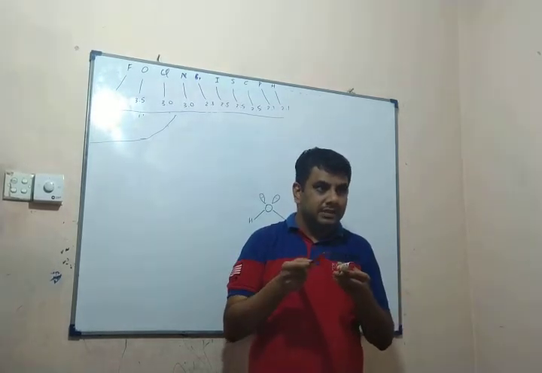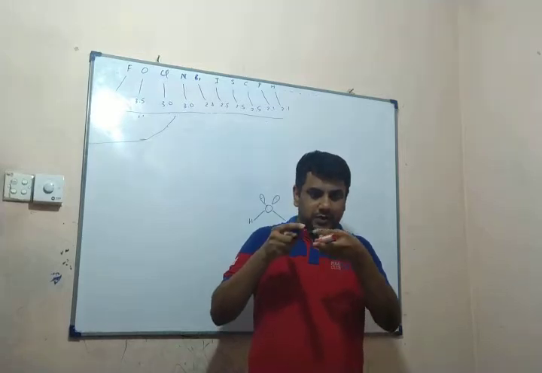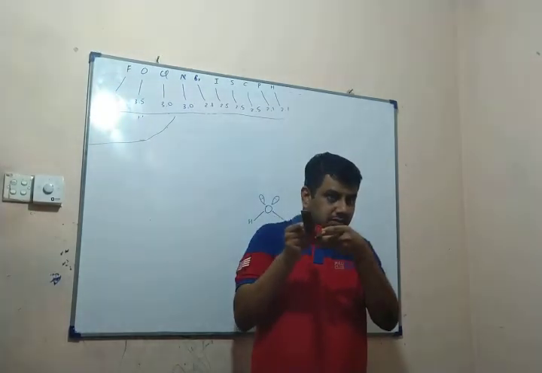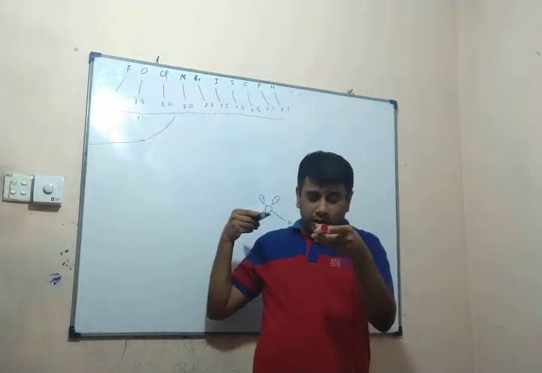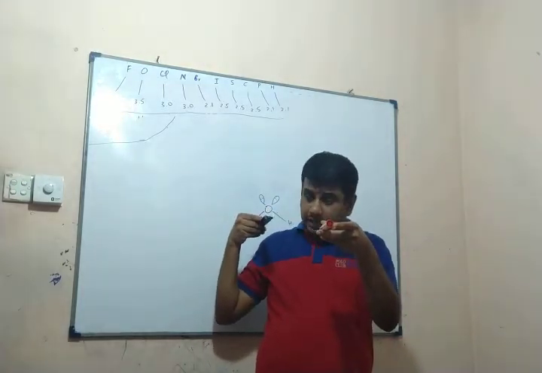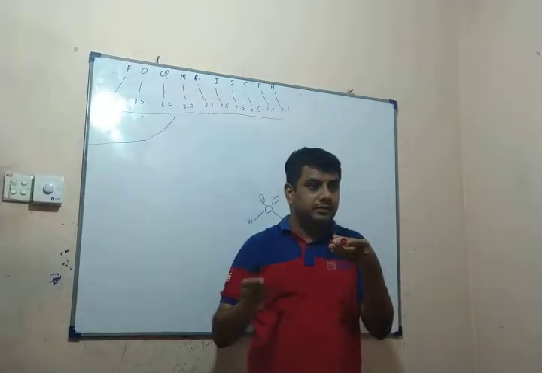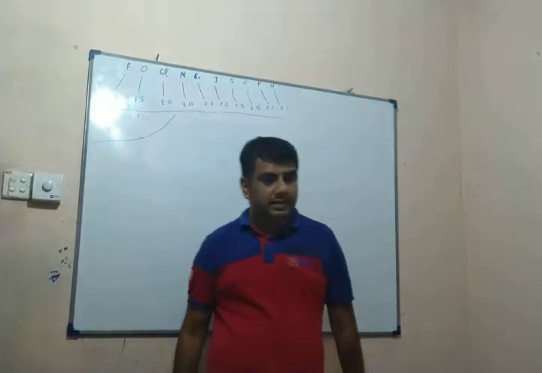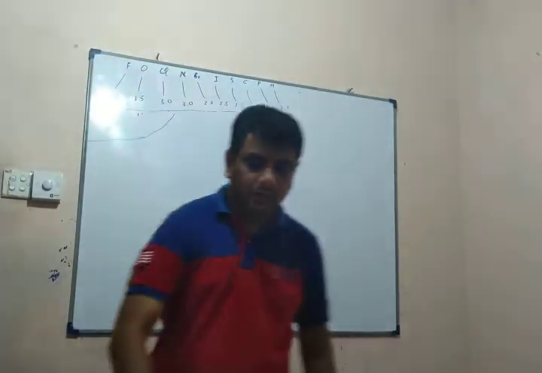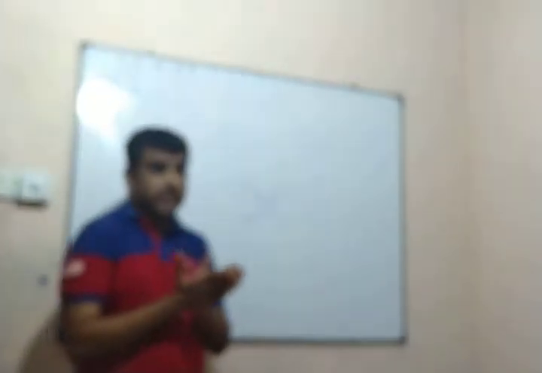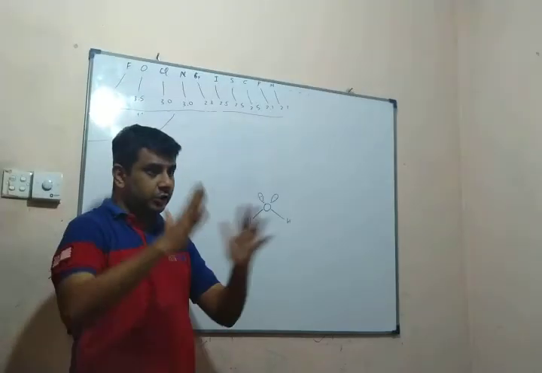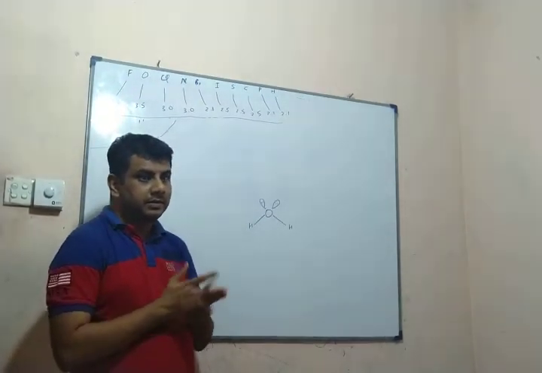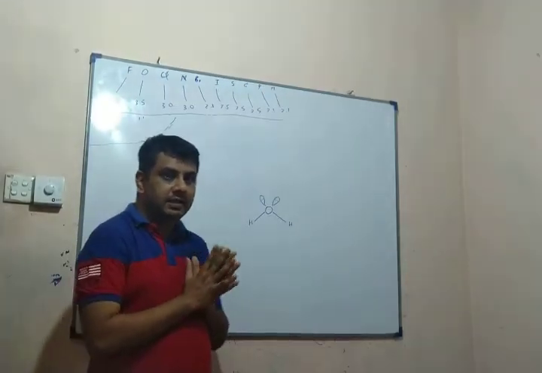Because of this attraction, it would move towards the magnet, but if the speed is very much larger, it will be negligible. That's the thing. If the kinetic energy or speed is very much larger, attractions are negligible. This hydrogen bond, any attractions are negligible.